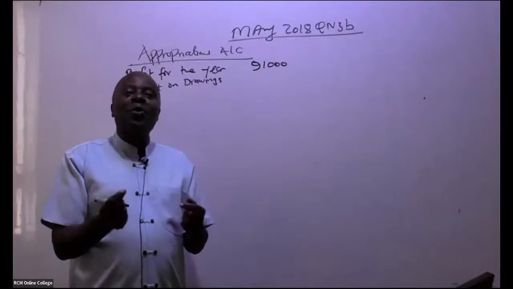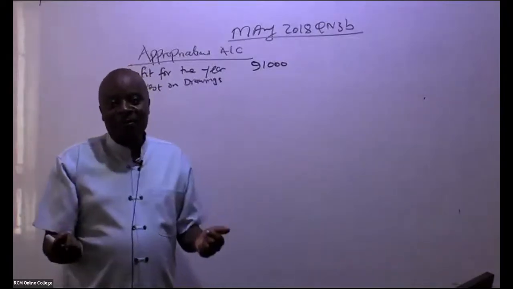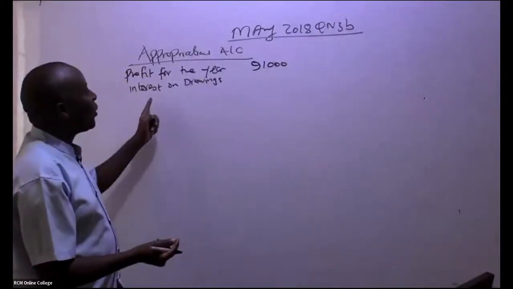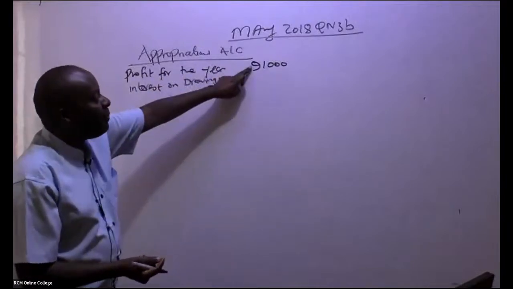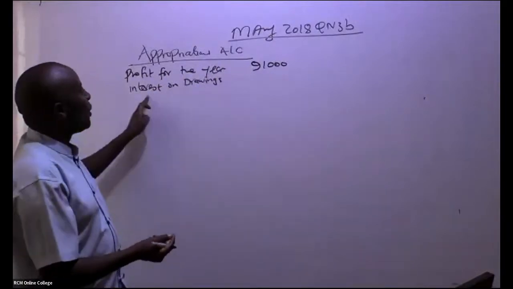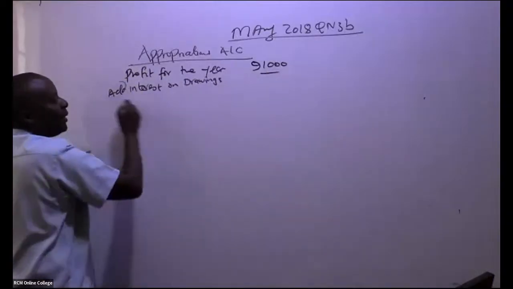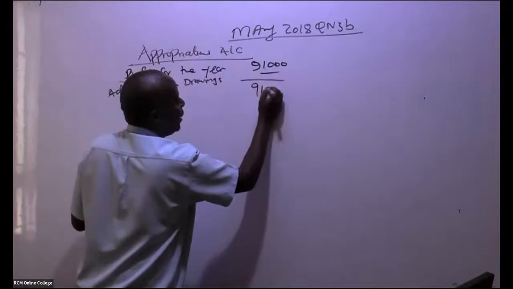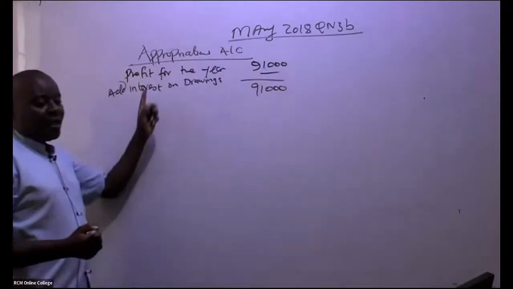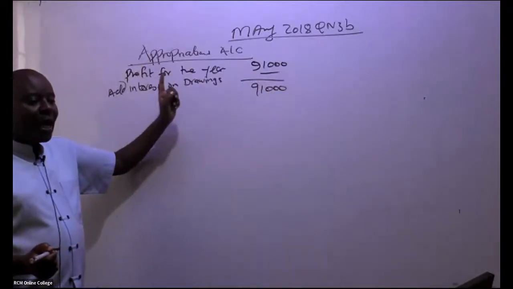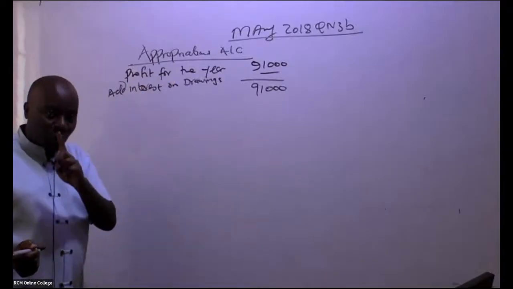But remember that soft loan is basically fake. So if there is any interest that had been charged and the profit has been reduced, you shall always add this interest back. In this question, ladies and gentlemen, we don't have any interest on drawings.